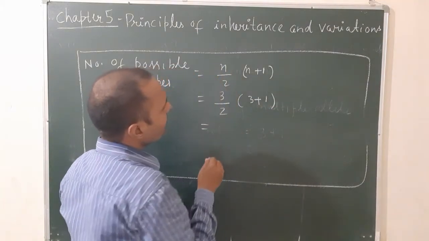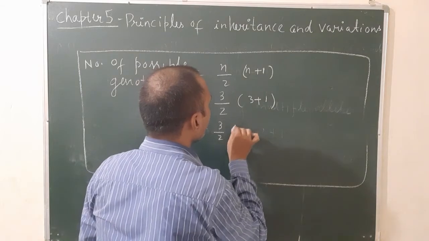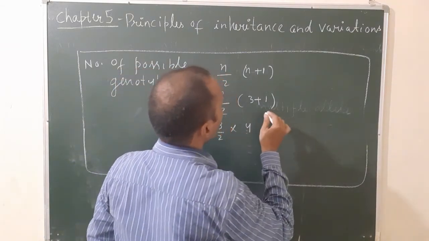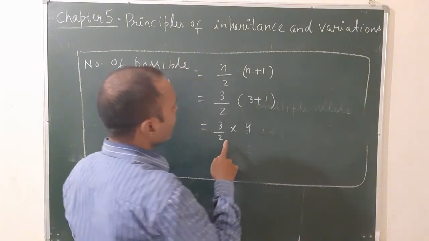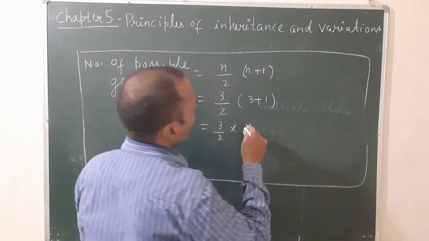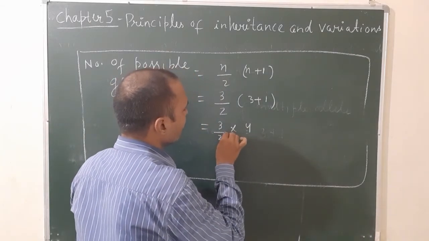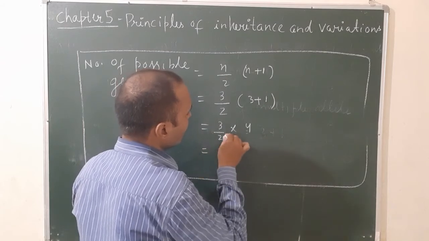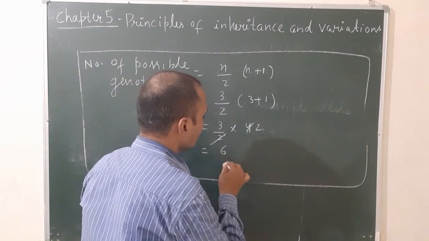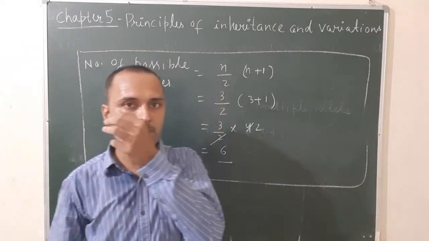Okay, so there will be 3 by 2 into 4. So there will be a total of 6 possible genotypes. So this is all about the number of possible phenotypes and genotypes.